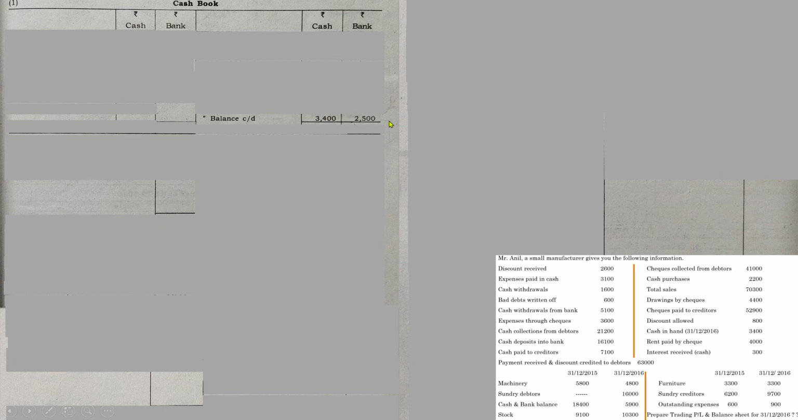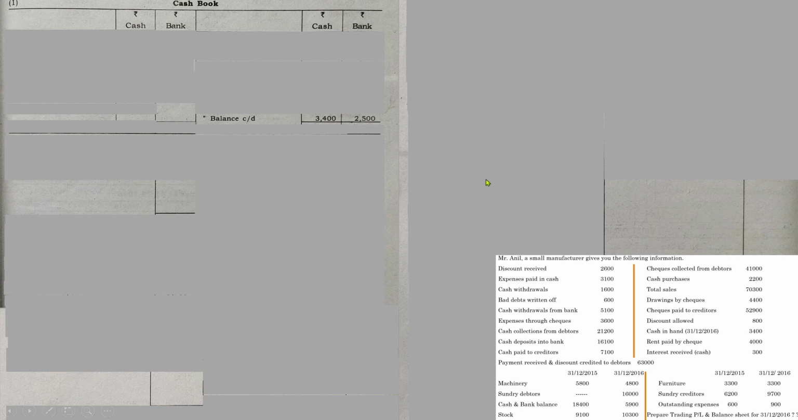And next one, 2,500. How did we write 2,500 in the bank column? Because there is no such information like 2,500 in the question. If you go through all the single values, you can see that there is no information regarding 2,500. Then how did we find that the closing balance of bank on 31/12/2016 was 2,500? That is the thing that you have to keep in mind while dealing with preparation of trading profit and loss account. You have to read the question very wisely and you have to be very cautious regarding each figure and value.